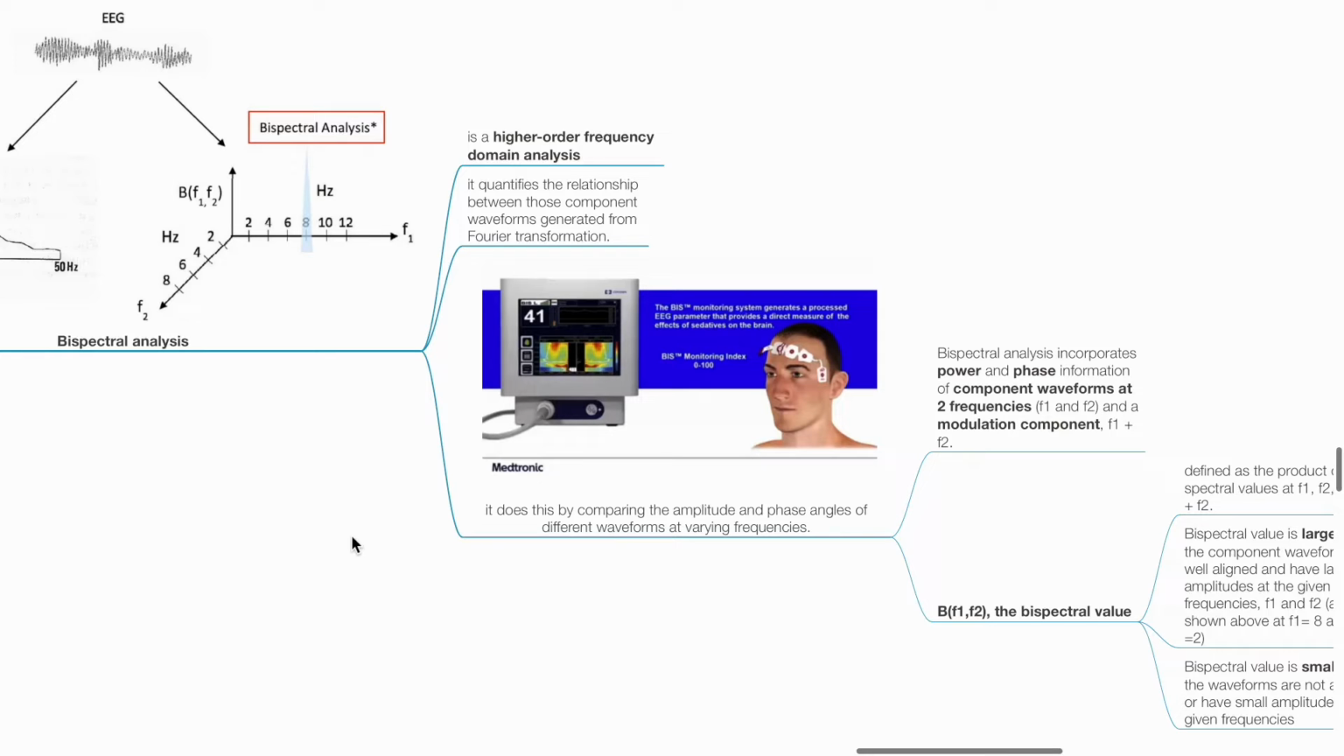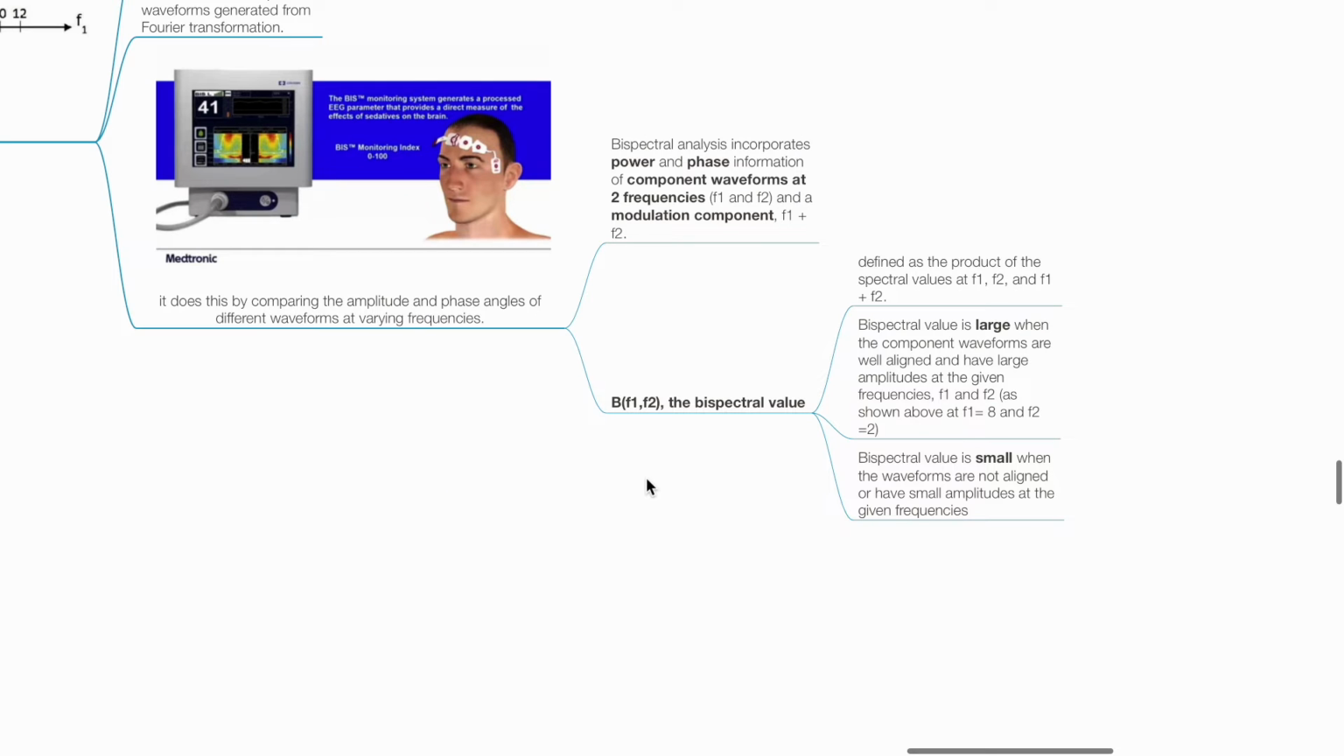Bispectral analysis incorporates power and phase information of component waveforms at two frequencies, f1 and f2, and a modulation component, f1 plus f2. The bispectral value is defined as the product of the spectral values at f1, f2, and f1 plus f2. This value is large when the component waveforms are well aligned and have large amplitudes at the given frequencies f1 and f2. The value is small when the waveforms are not aligned or have small amplitudes at the given frequencies.